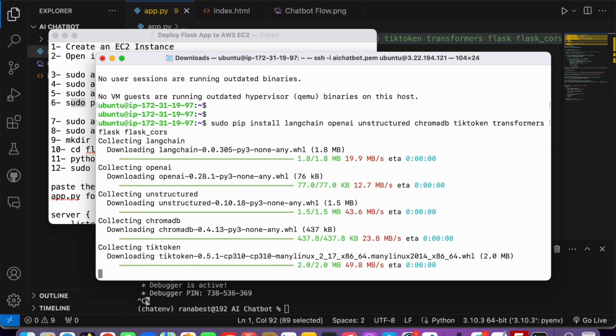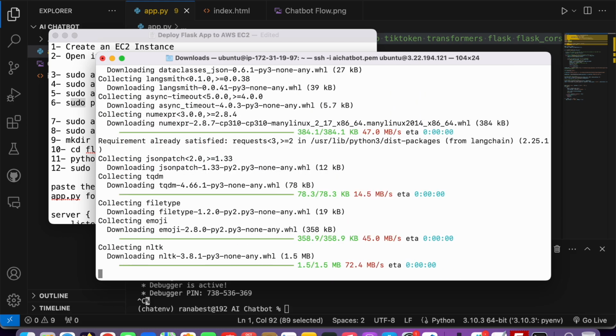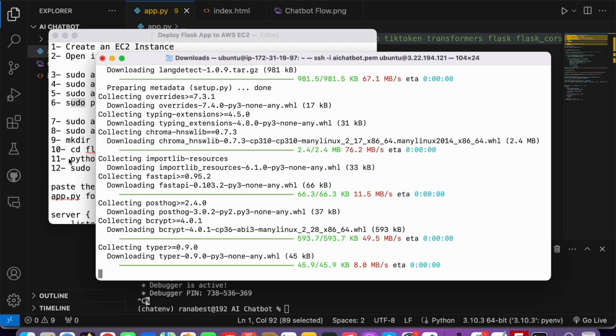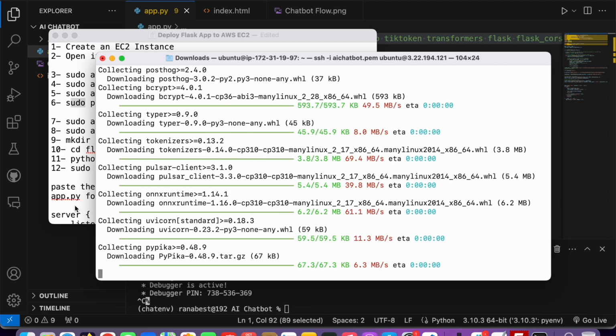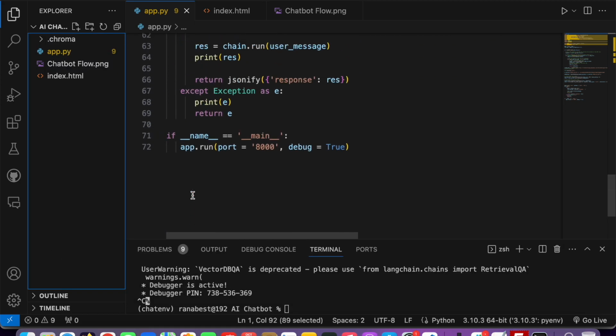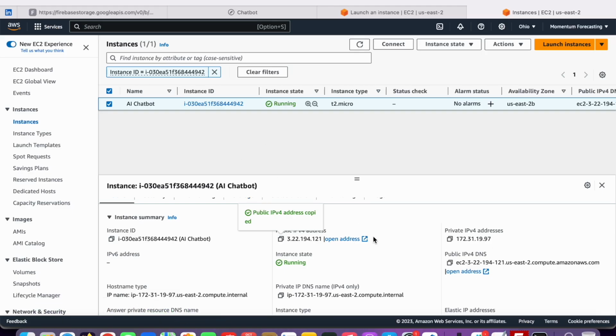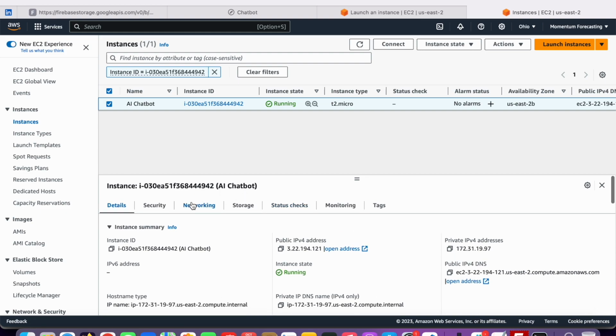Hit enter. So give it a moment to run it. By the way, there is one thing that we need to do. If we go back, we are running our server on port 8000. So in AWS, we need to define rules for this port so that the server will know and accept traffic from there.